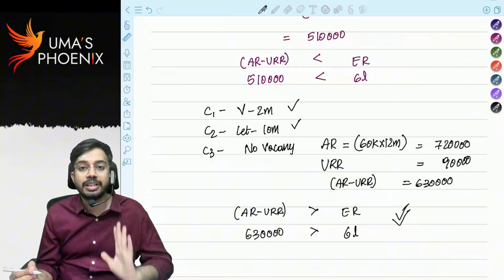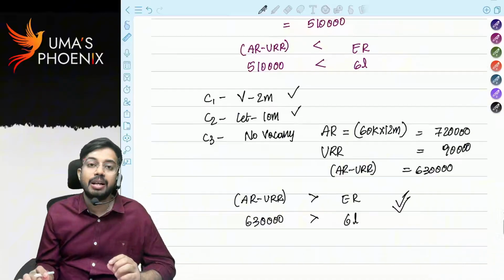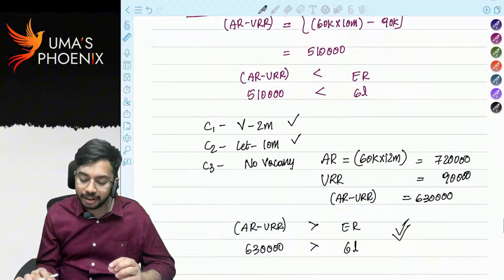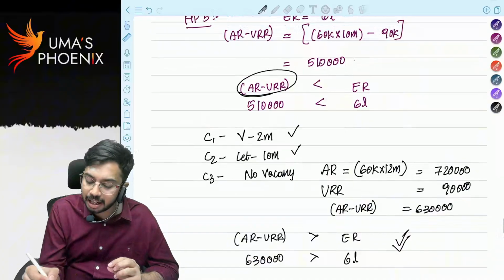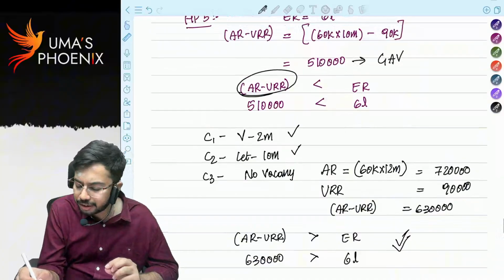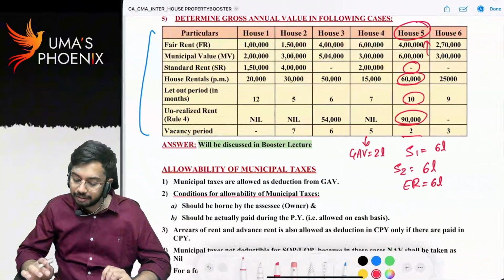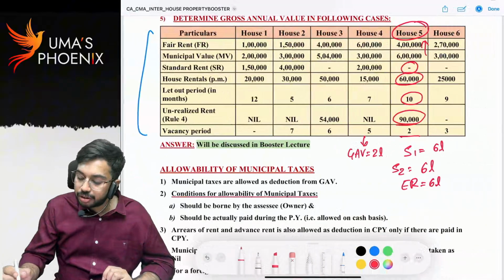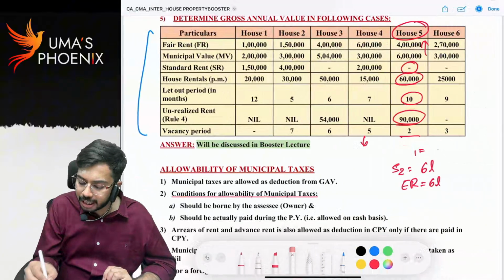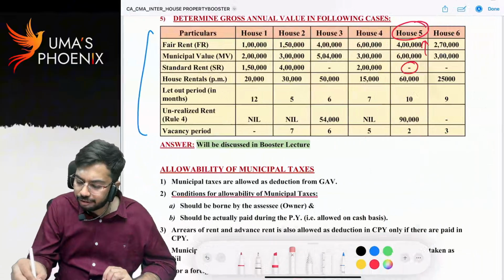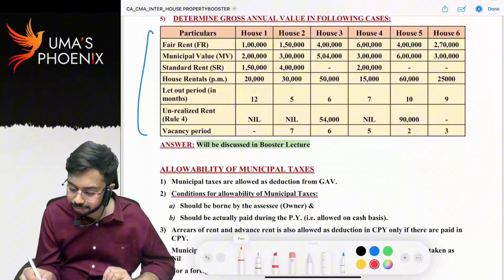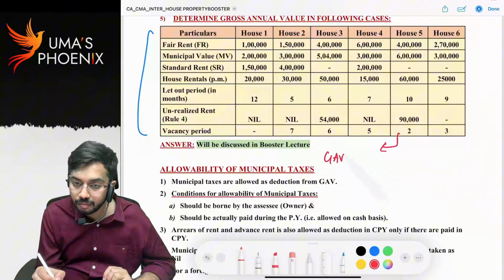If all these 3 conditions are satisfied, then the reason is vacancy. If the reason is vacancy, actual rent minus unrealized rent, 5,10,000, will be considered as gross annual value. So for house property 5, gross annual value is equal to 5,10,000.